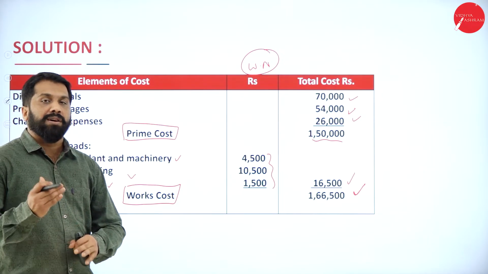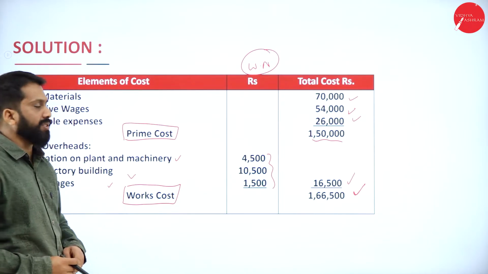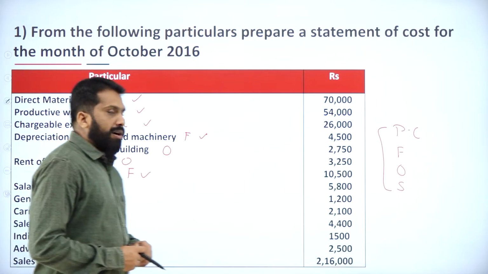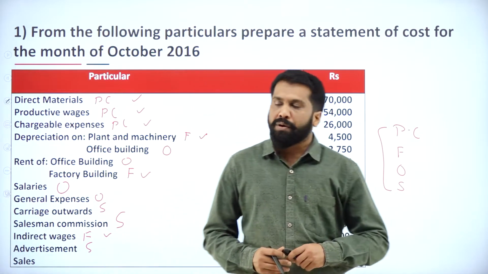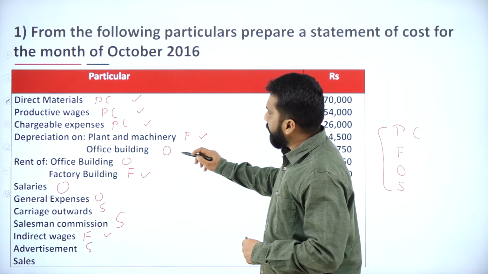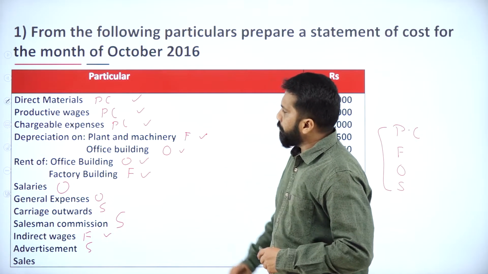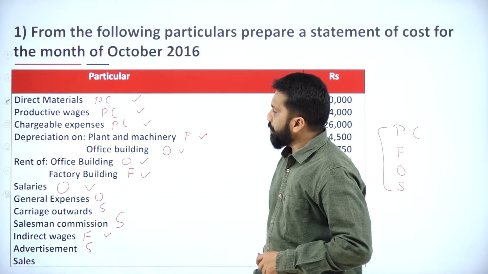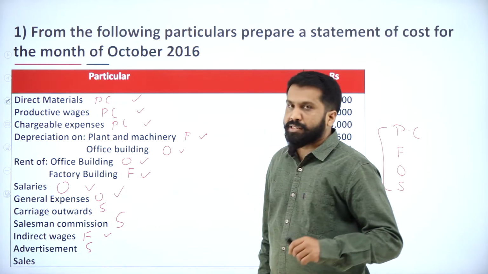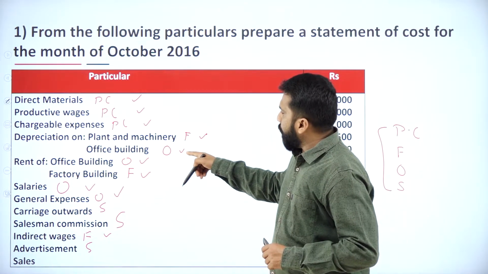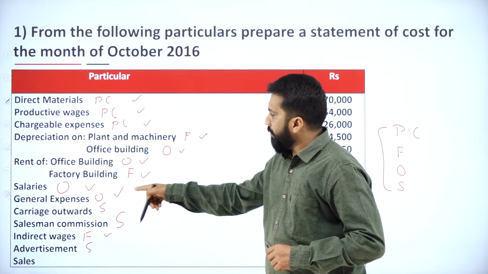What is the next one? Office and administration. How many office and administration expenses do we have? Wherever we have mentioned depreciation of office building, rent of office building, salary of office building, general expenses of office building, we have almost 1, 2, 3, 4.